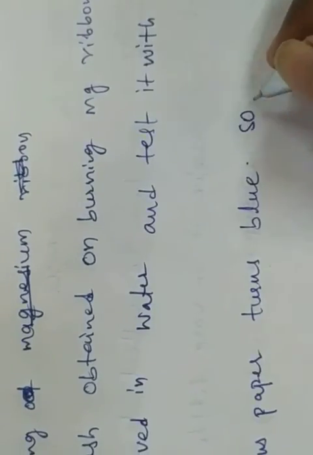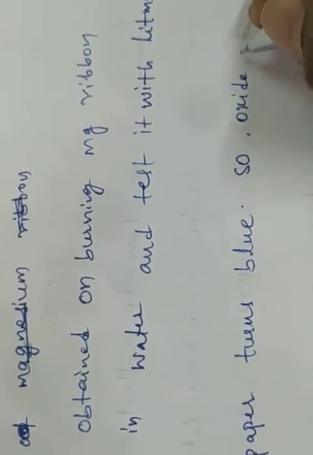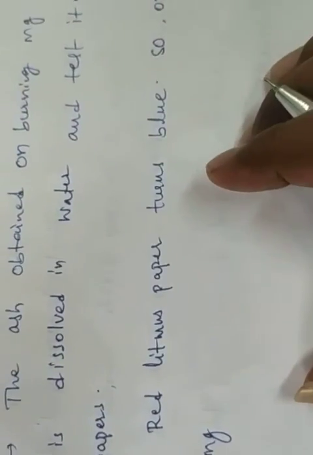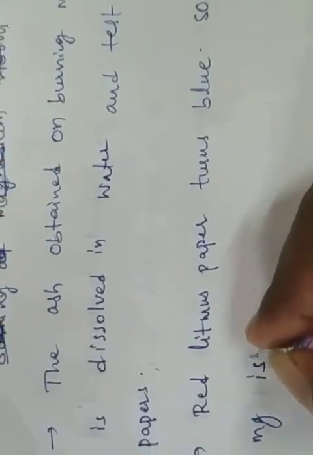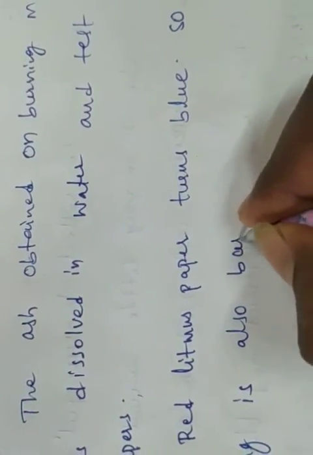So the oxide of magnesium, Mg meaning magnesium, is also basic in nature.